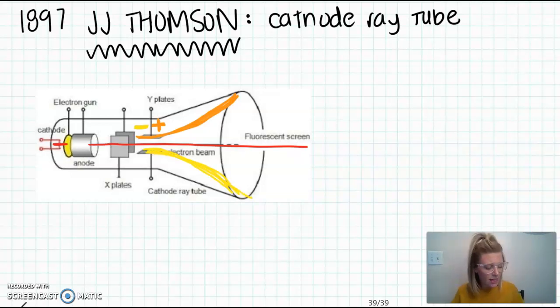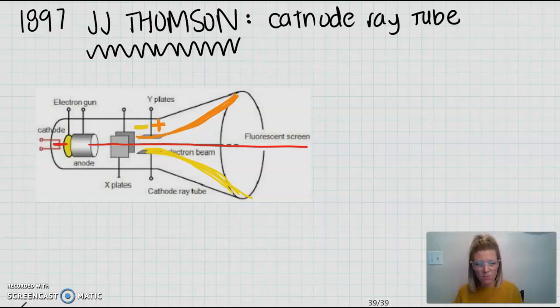Well, if we think about what we know about the atom, we should be able to very easily come up with this idea of, well, what do we know about charge? When we apply a positive charge to a negative charge, they attract, right? We've been taught that our whole lives, opposites attract. And when we apply a negative to a negative, it repels, or a positive to a positive, it repels.